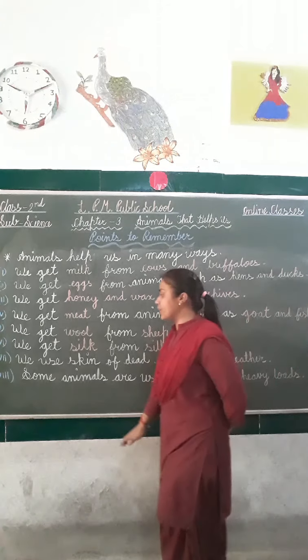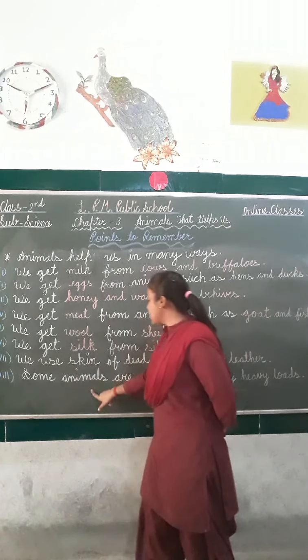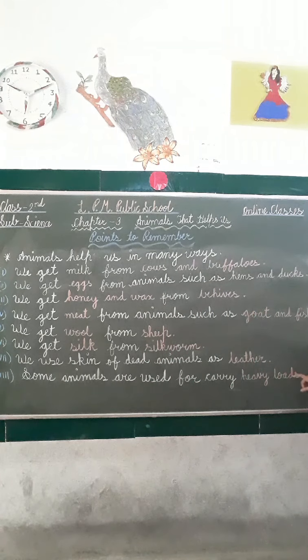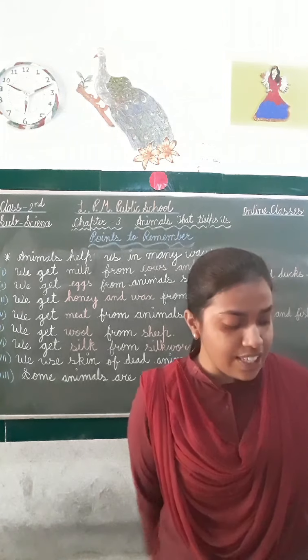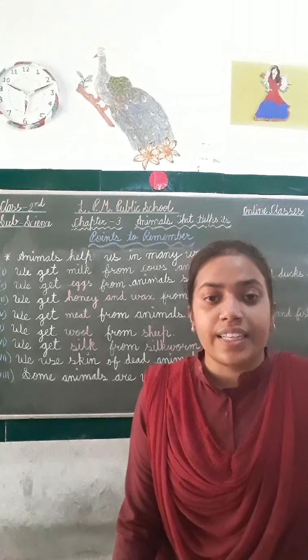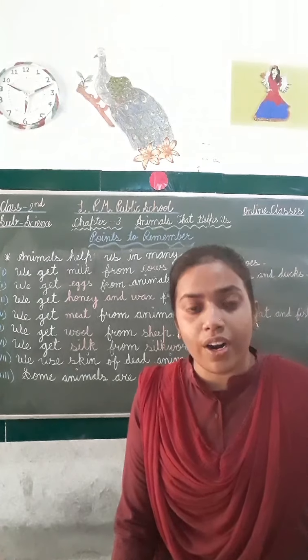Now let's come to the last point, that is some animals are used for carrying heavy loads. Students, there are some animals such as oxen, horses, donkeys, elephants. These animals are used to carry heavy loads for us.